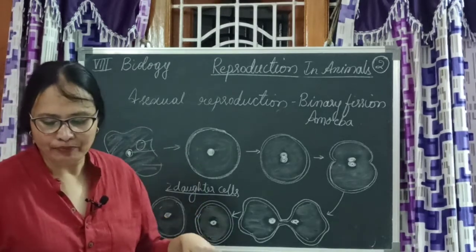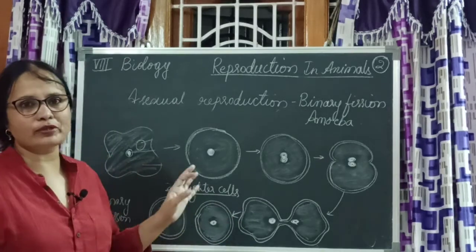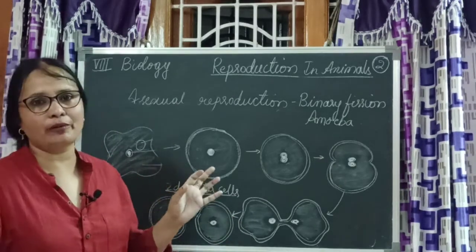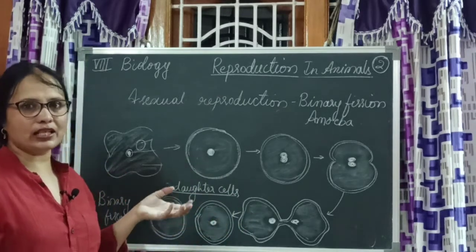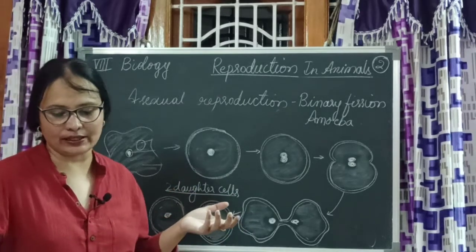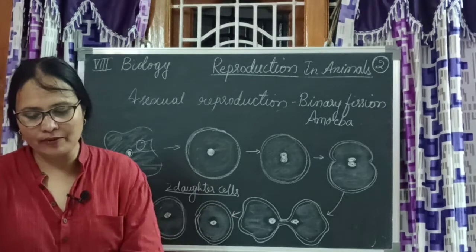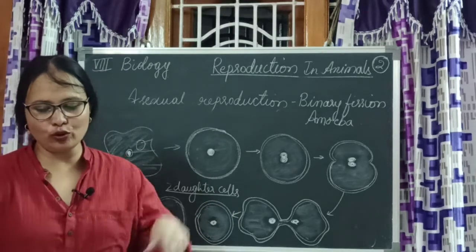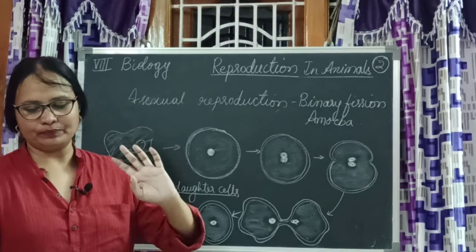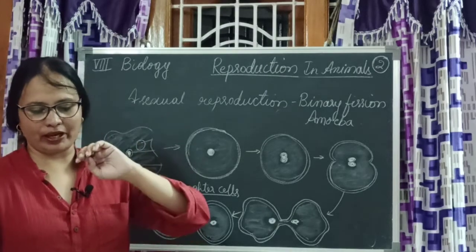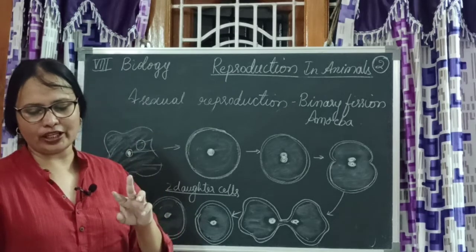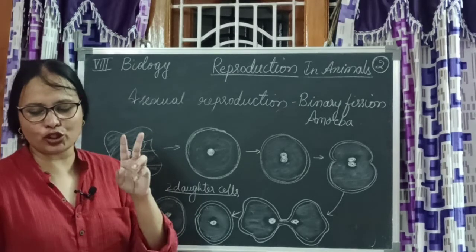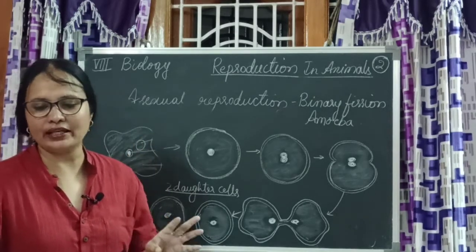You can observe all these in the slides under a microscope in our labs also. After the school reopens, first thing, try and check it out. Okay, and now let us see. Thus a single parent forms two daughter nuclei, two daughter amoebae, and one organism reproducing asexually and producing two individuals is called binary fission.